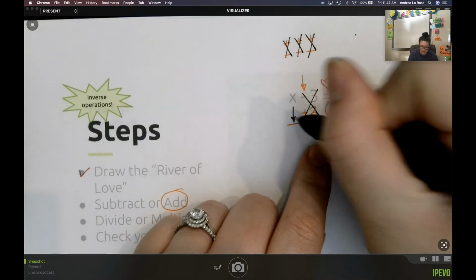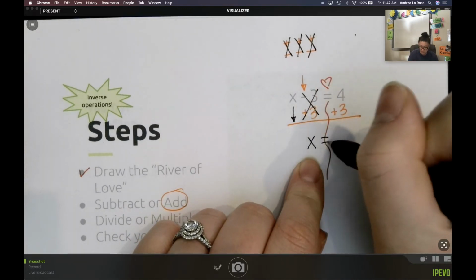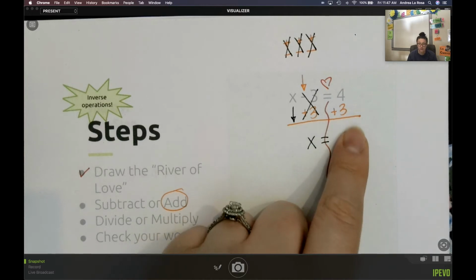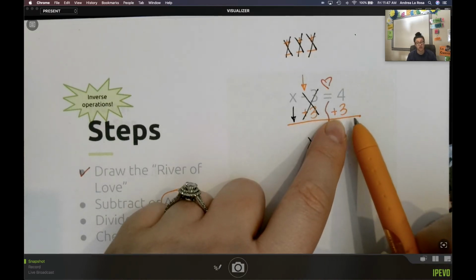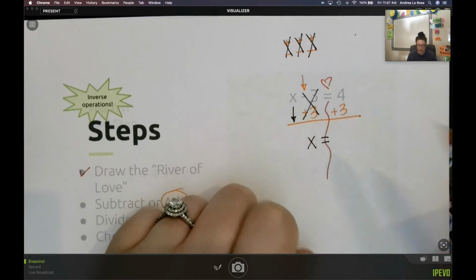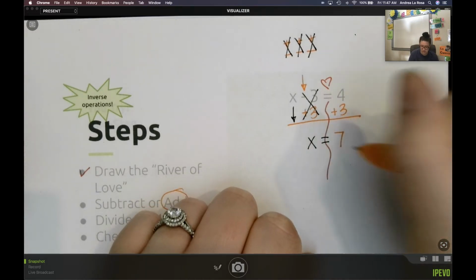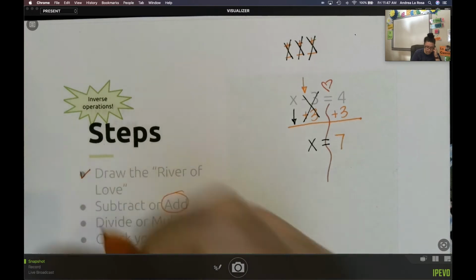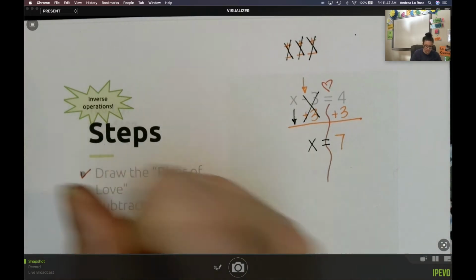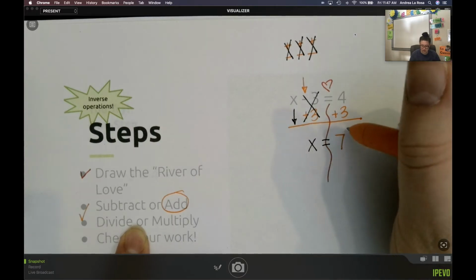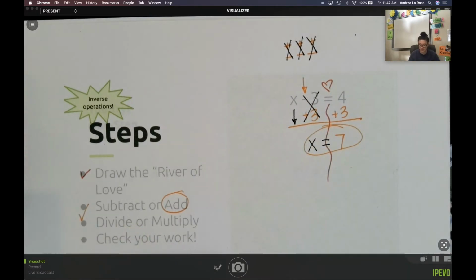And I bring down this x, because I haven't done anything with that yet. And then over here, because I added 3 to the side, I also have to do it here. I see that 4 plus 3 gives me 7. There's no division or multiplication. This is just one step. So we're good there. Our answer is x is equal to 7.